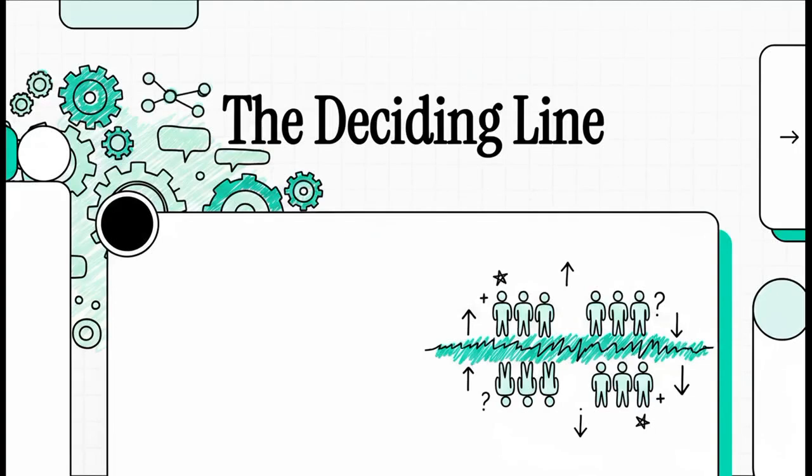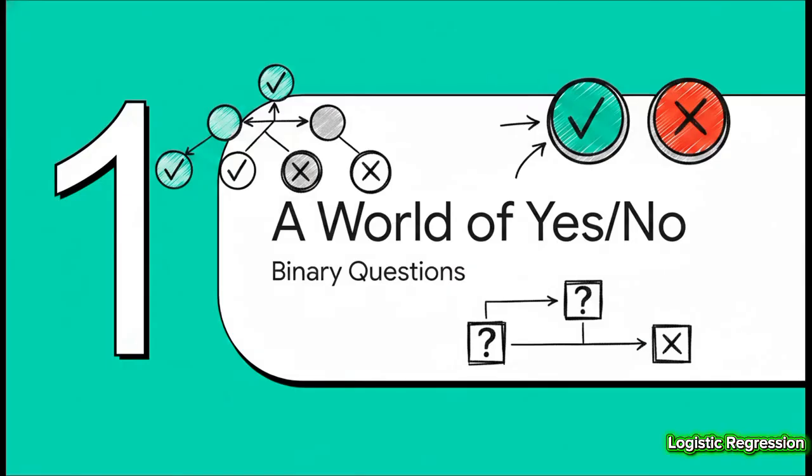You know, every single day, maybe dozens of times, invisible algorithms are making decisions about you. They're drawing a line in the sand and putting you on one side or the other. So, how do they decide where that line goes? And maybe more importantly, who tells them where to draw it? It turns out that for a machine, a lot of life's most complicated questions really just boil down to a simple binary choice. It's a world of yes or no.